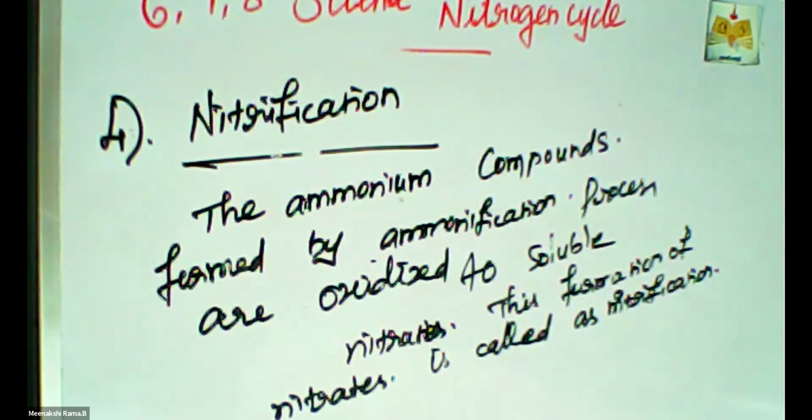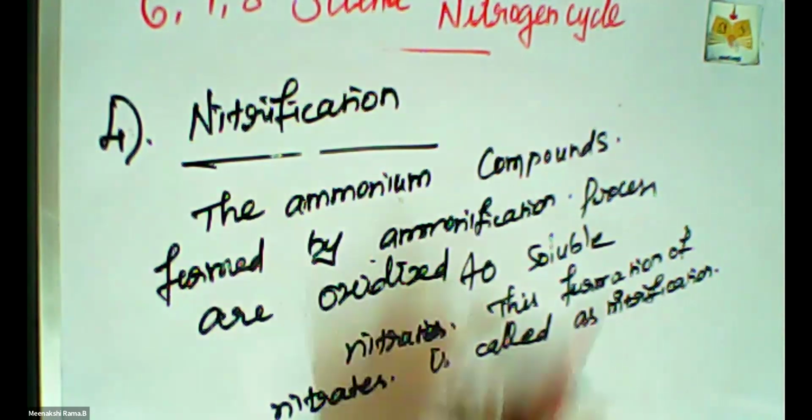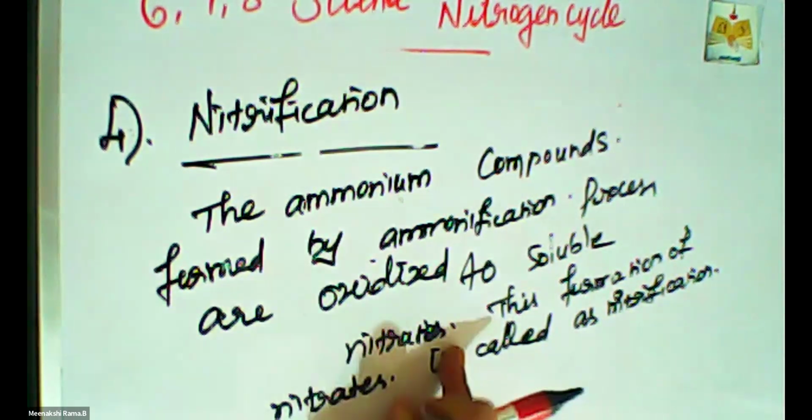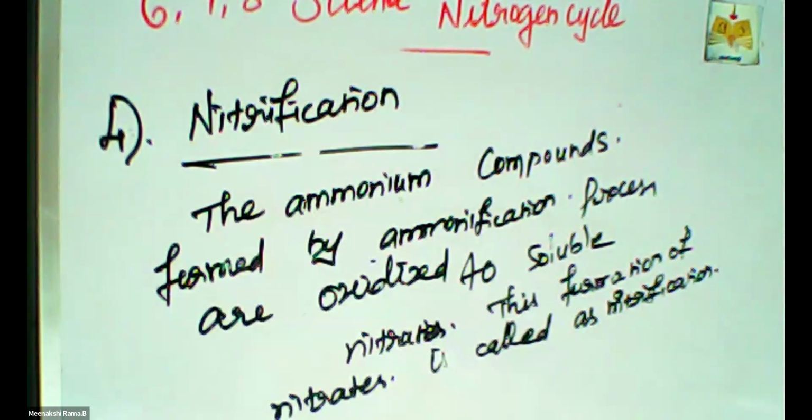The bacteria that help the nitrification process are called nitrifying bacteria. So this is the concept of nitrification.